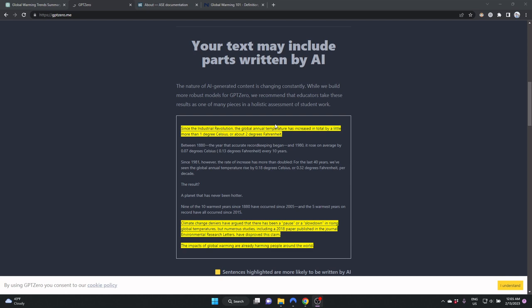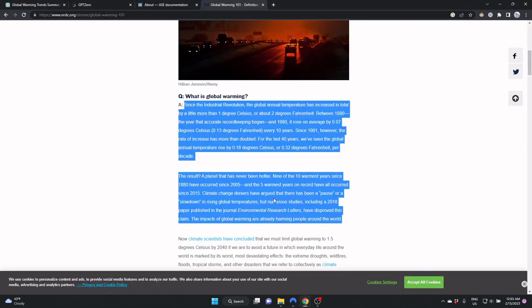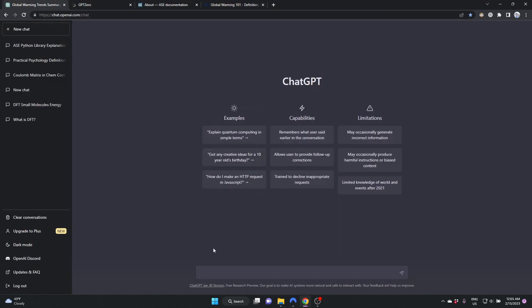However, before you go, there is something even more interesting about these content detectors that I would like to share with you. To do that, let's go back to our Global Warming 101, copy the text, and go back to ChatGPT. This time, let's ask GPT to rephrase this text.